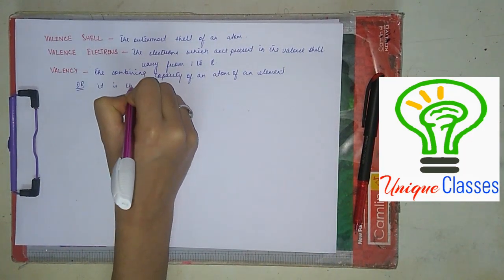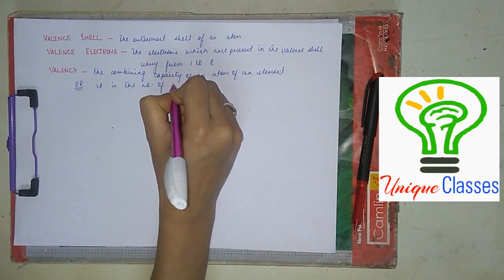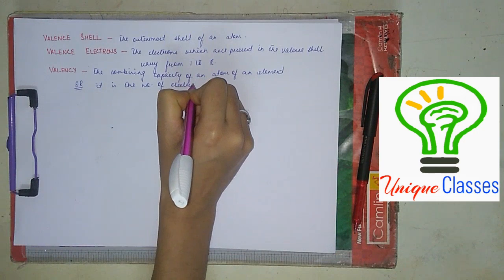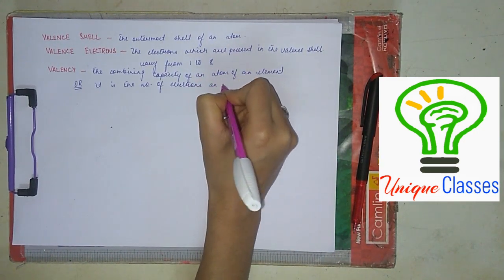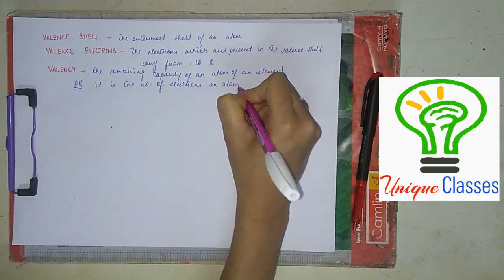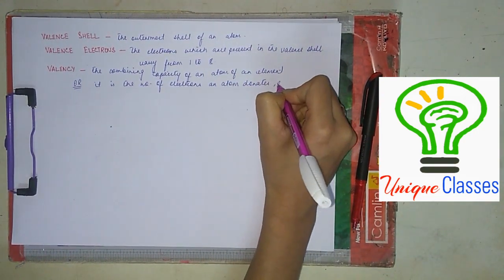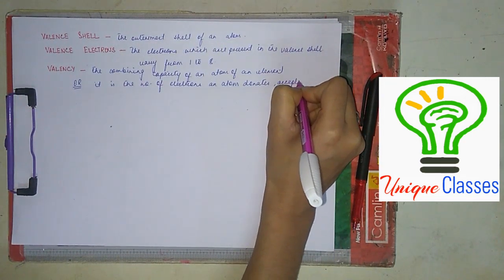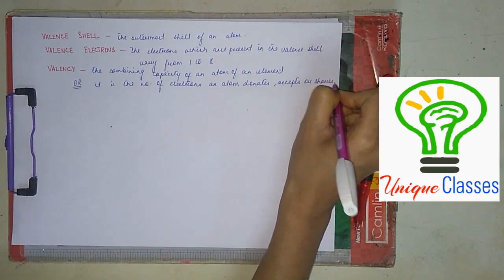It is the number of electrons an atom donates, accepts or shares.